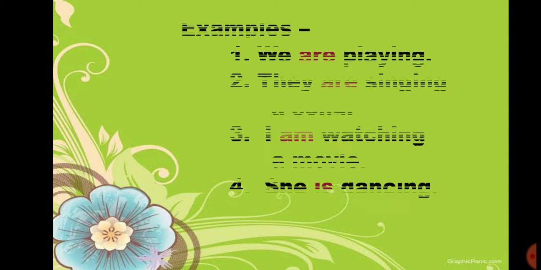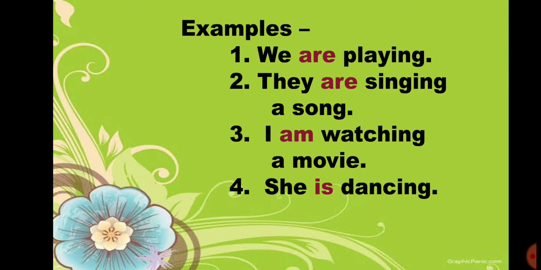Let's see the examples. We are playing. They are singing a song. I am watching a movie. She is dancing. As you can see, in every sentence I have used is, am, are according to the subject, and with is, am, are I have used the verb ing form like playing, singing, watching, dancing.